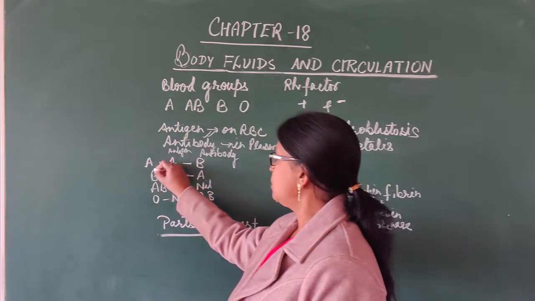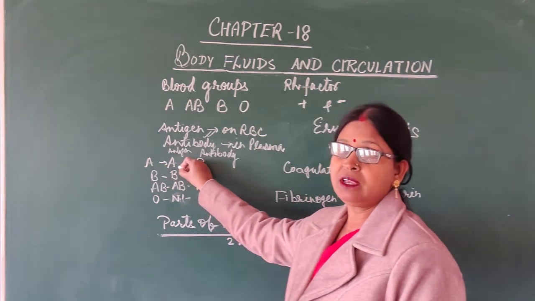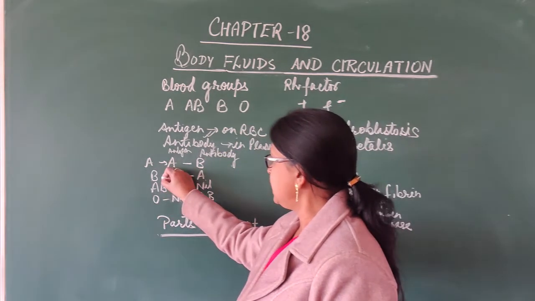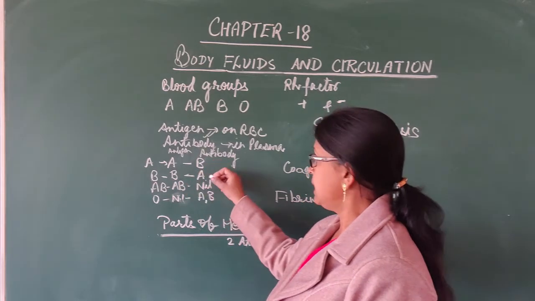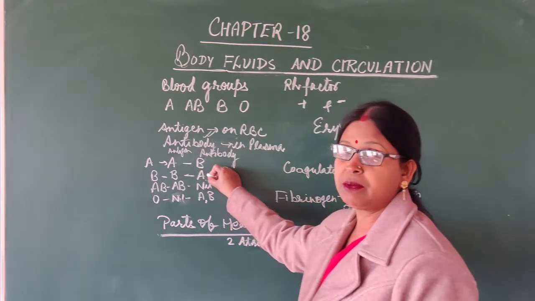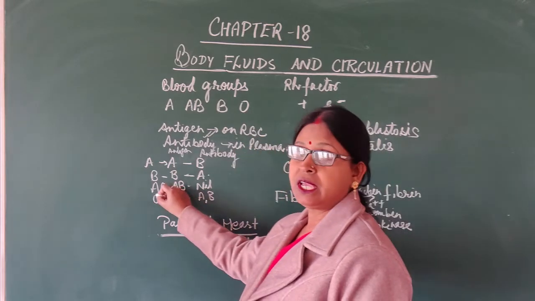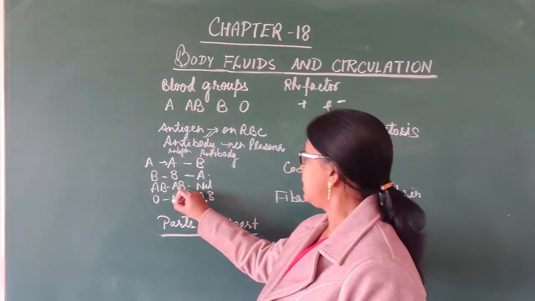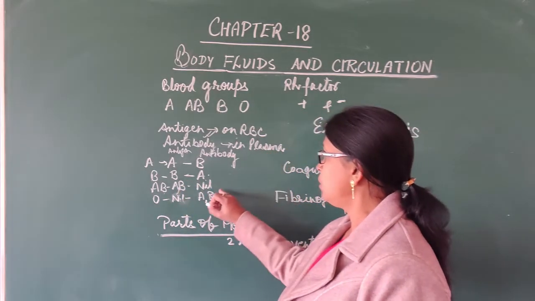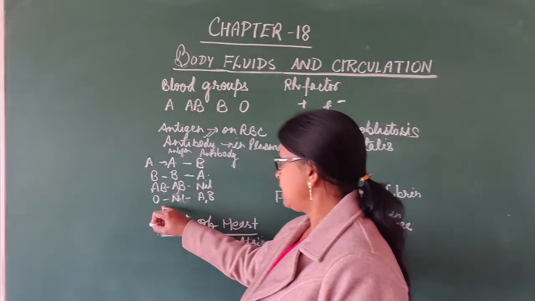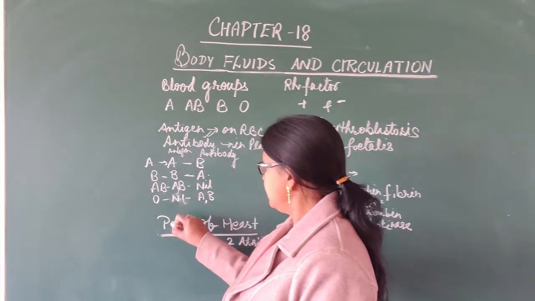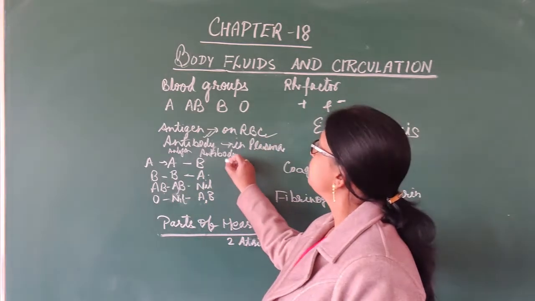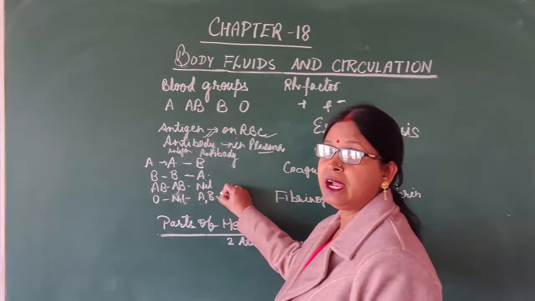Now the antigen which is present will decide the type of blood. If the blood group is A, then the antigen will be A, whereas in plasma the antibody will be B. If blood group is B, then the antigen will be B, and the opposite, that is antibody A, will be present in the blood plasma. If blood group is AB, then only the antigens A and B are present on the RBC, but in the plasma no antibody will be there. And if blood group is O, then no antigen is present on RBC, but in the plasma the antibodies are A and B.